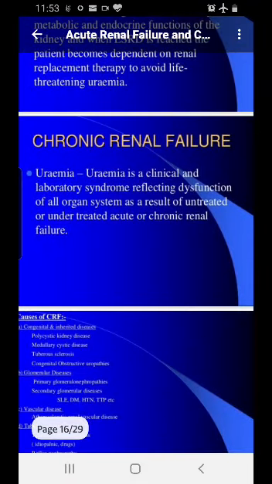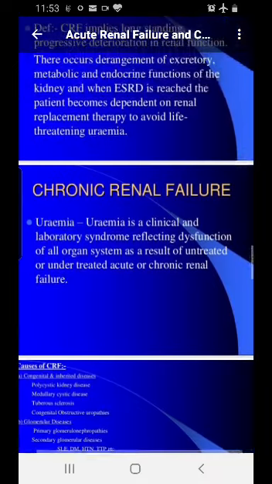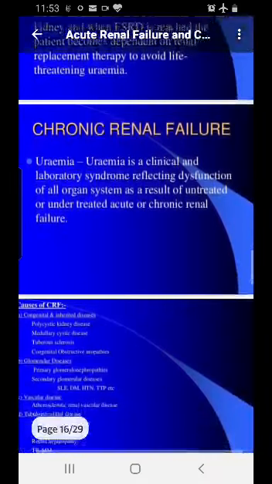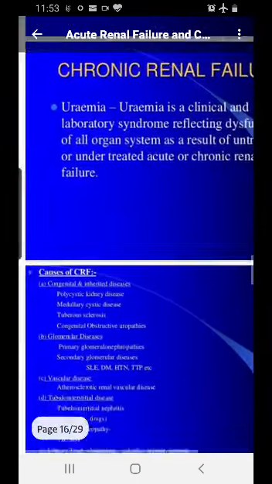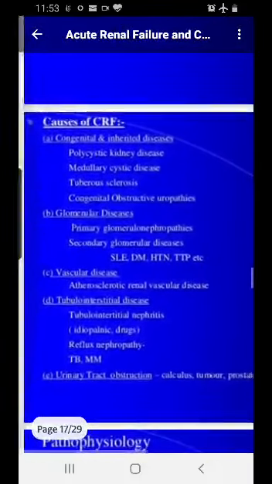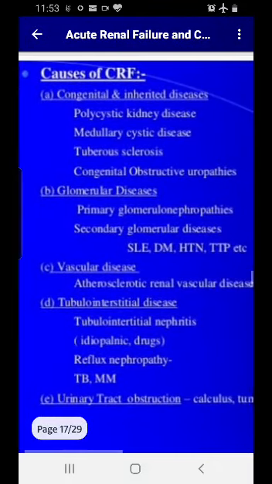Okay. So what is uremia? Uremia is a consequence of chronic renal failure. It is a clinical and laboratory syndrome reflecting dysfunction of all the organs as a result of untreated or undertreated acute or chronic renal failure. So if you don't treat it properly, uremia will happen. Now, before I get into uremia, you should know about the causes of chronic renal failure.